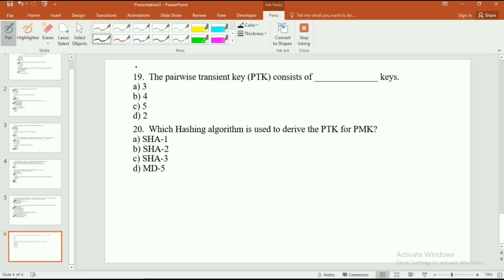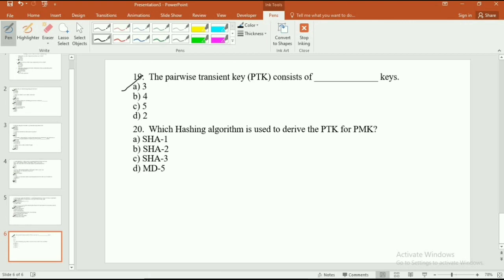Let's move on. The 19th question is, the pairwise transient key PTK consists of dash keys. We have to find the number of keys that the PTK consists of. The options are option A 3, option B 4, option C 5, and option D 2. The correct option is option A, 3.